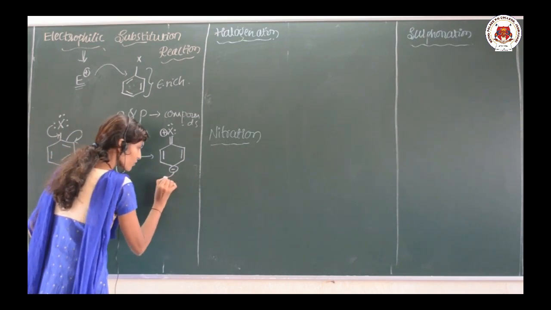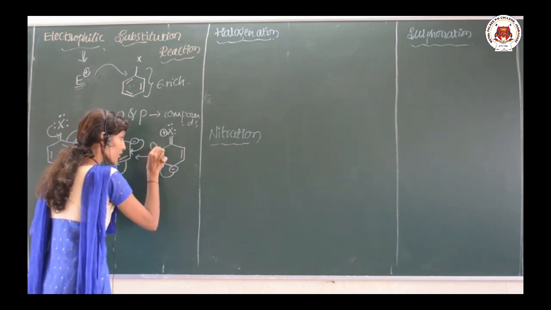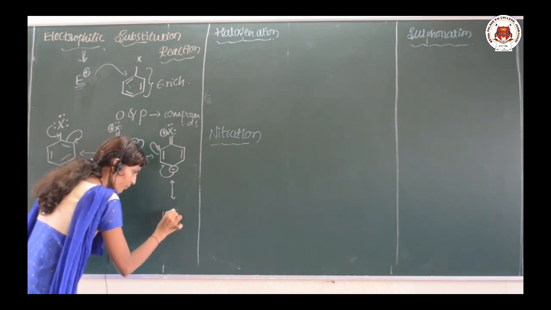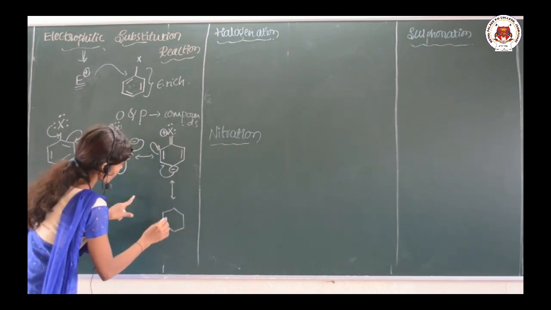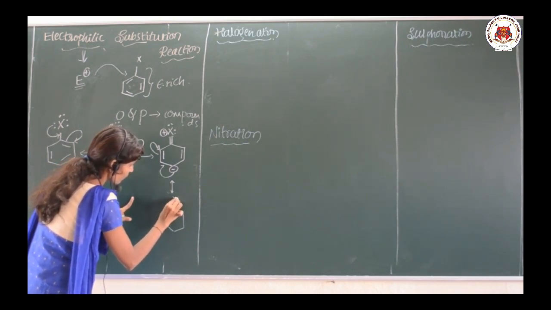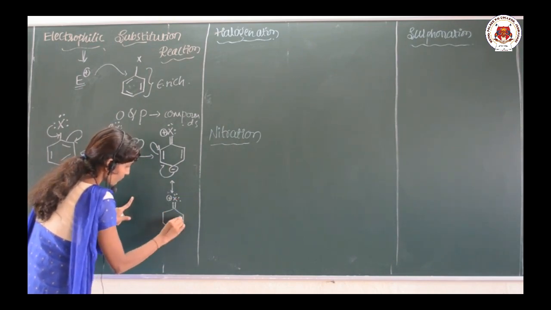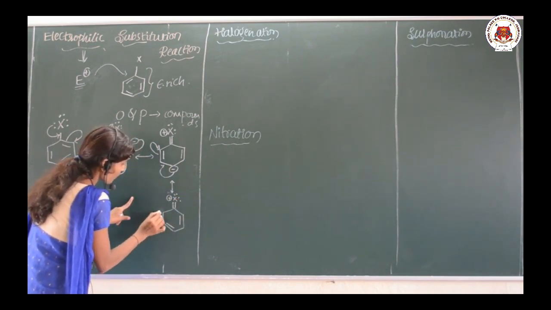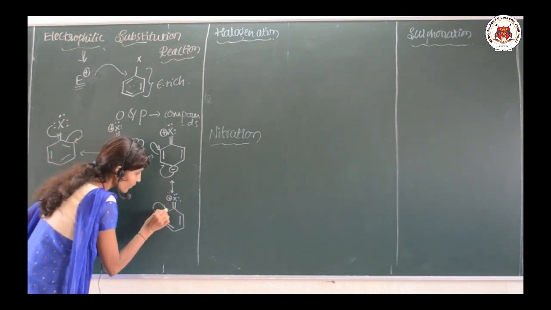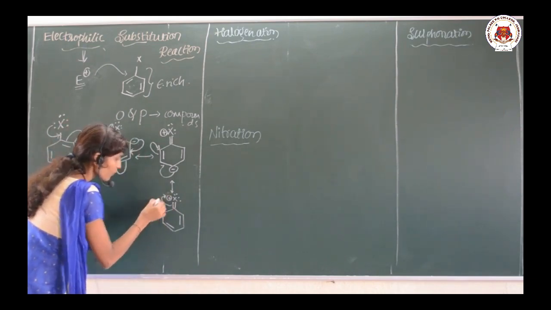So in our next structure it will be like this. Yes or no? Further it is donated here, it is donated here.